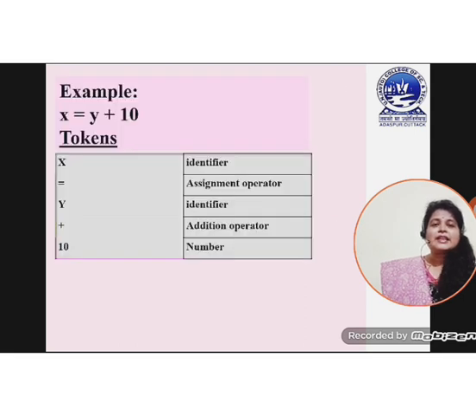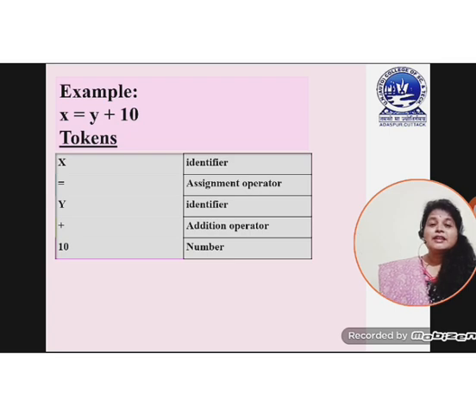Next, here I have given one example which is clearly visible. Suppose the statement is x equal to y plus 10. Then what are the tokens here? x, then equal to, then y, then plus, then 10. As a programmer, you have written the statement as a whole, that x equal to y plus 10.